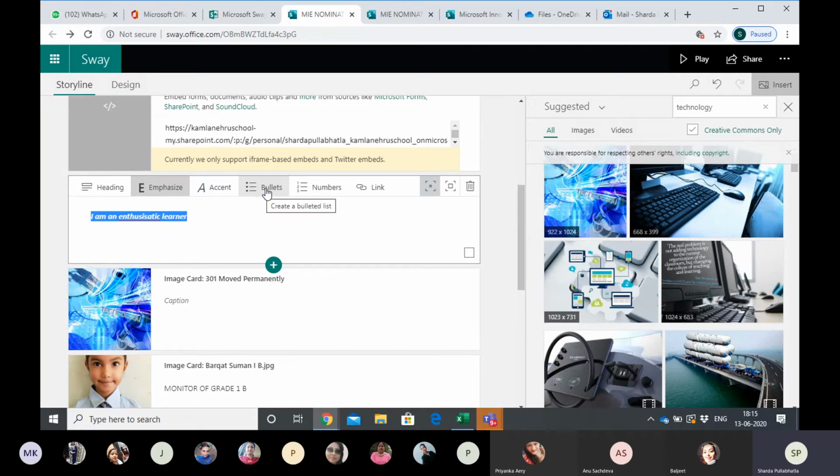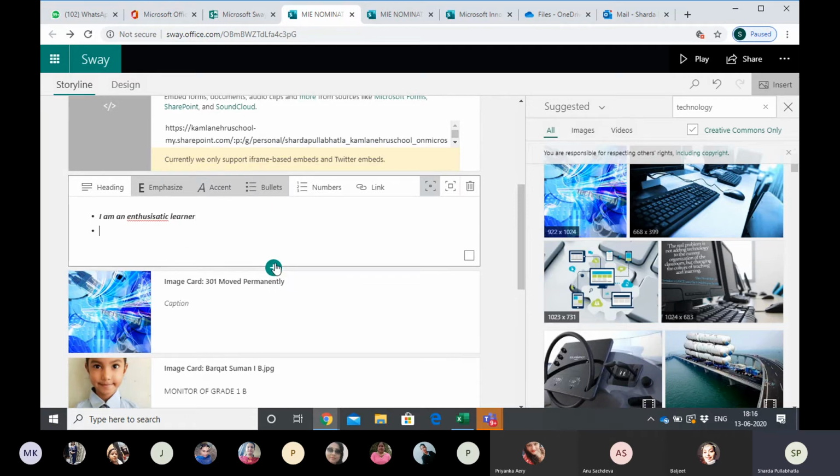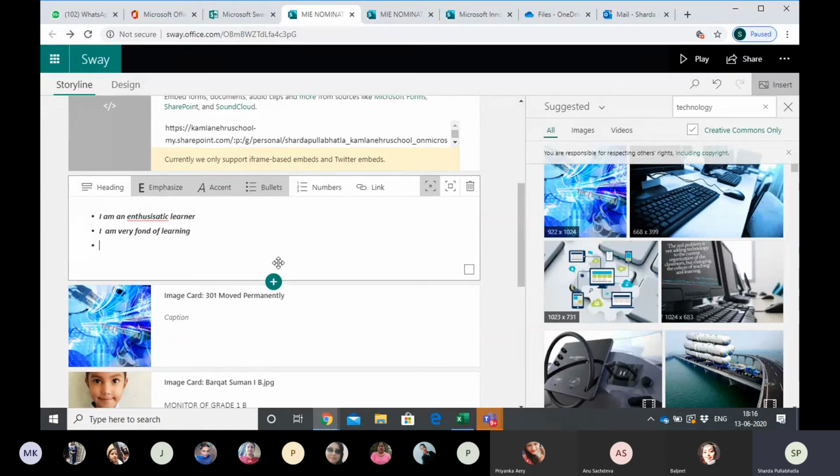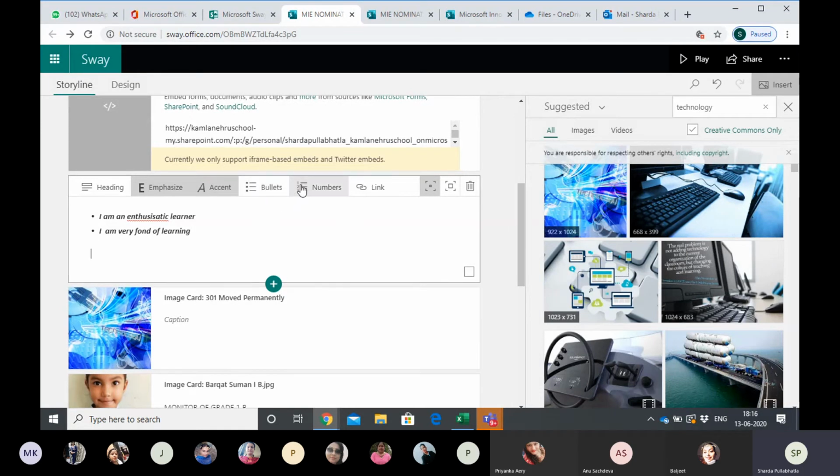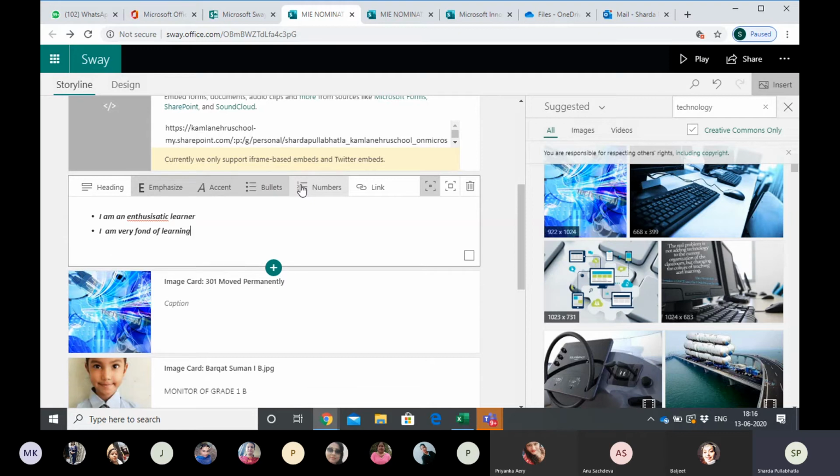And we can also give any bullet point. Suppose we go to bullet, देखिए automatic bullet आ गया. Next you write something. I am very fond of learning. See, the moment you click enter, another bullet is appearing. Now this bullet is also our wish. We can give bullets, we can give numbers. So whatever you will write here, it will appear in the form of number. So we can write anything and we click on number.